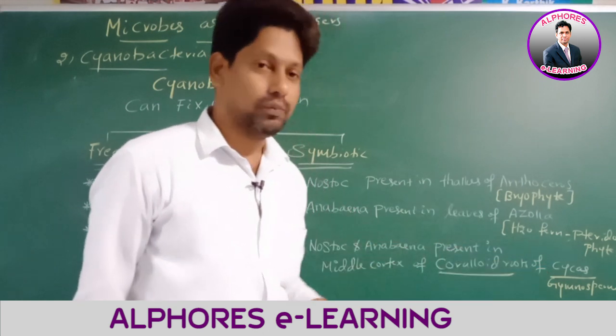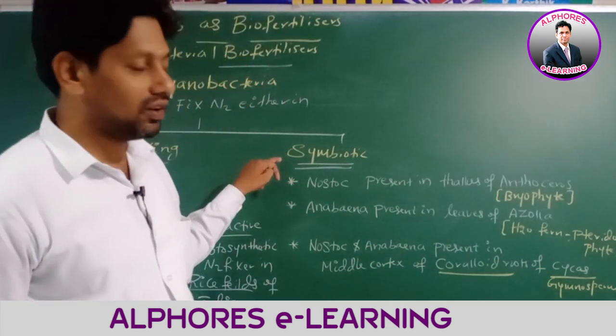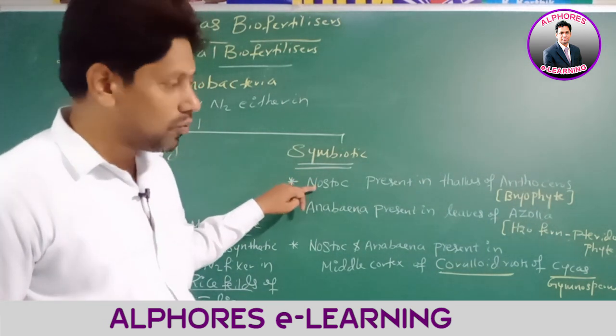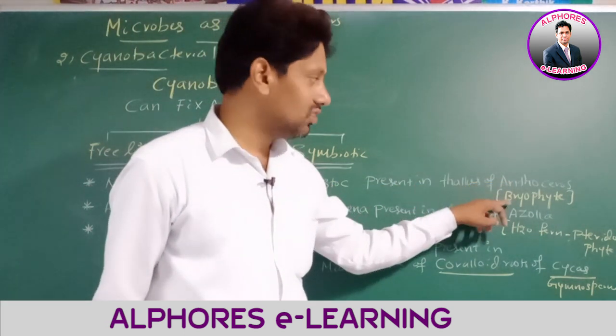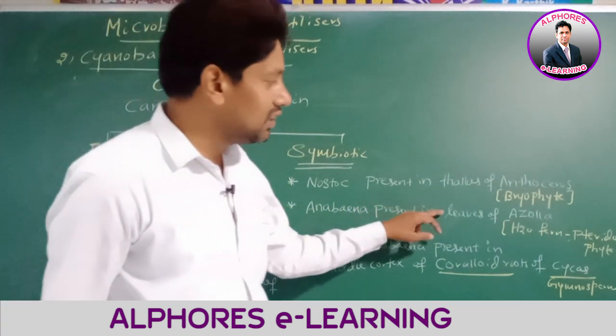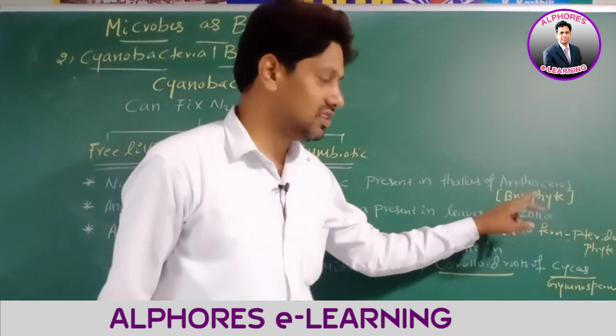Sir, here we discussed 3 examples concerned with symbiotic condition, right? First one is Nostoc. Nostoc is a cyanobacteria present in the thallus of Anthoceras, a bryophyte. Number 2, Anabaena, present in the leaves of Azolla. Azolla is a water fern, which means it is a pteridophyte.